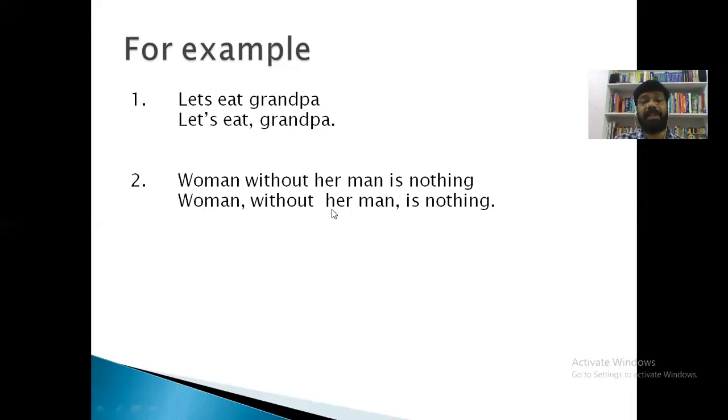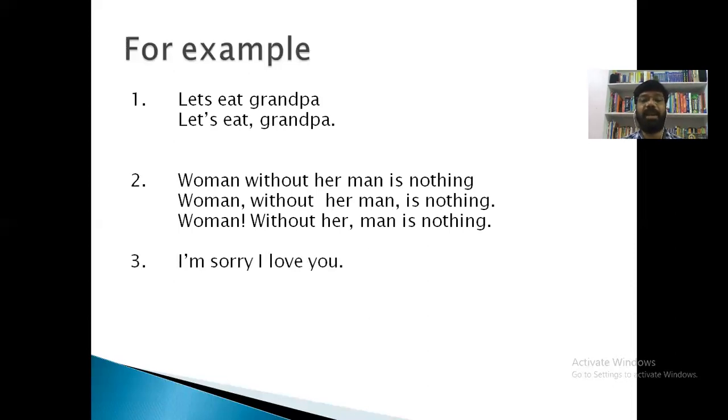See, a woman without her man is nothing. And we can also say, woman: without her, man is nothing. It means that here man is nothing without a woman. This is a horrible meaning in the absence of punctuation marks, right?